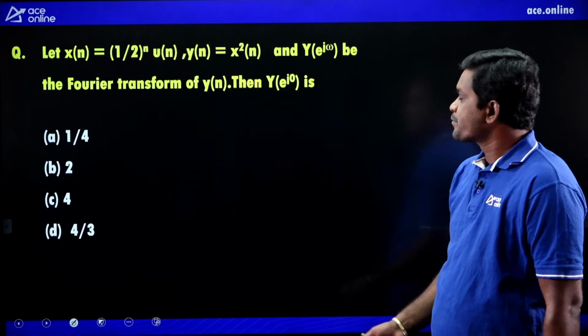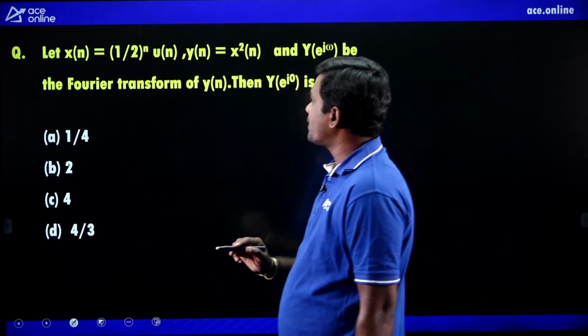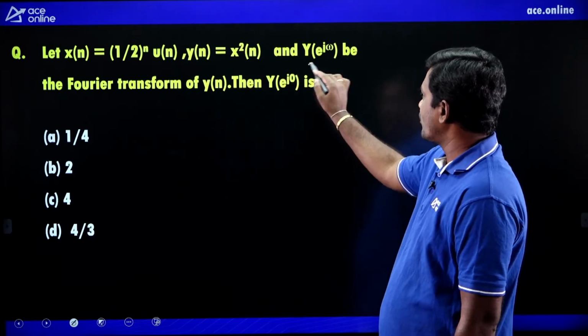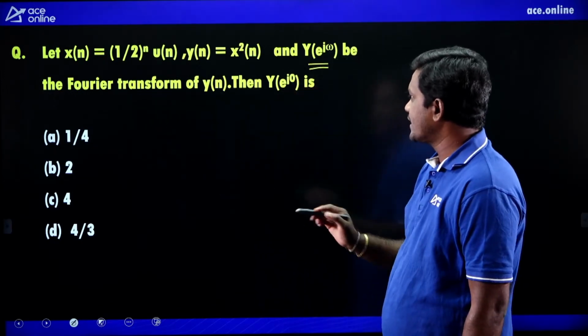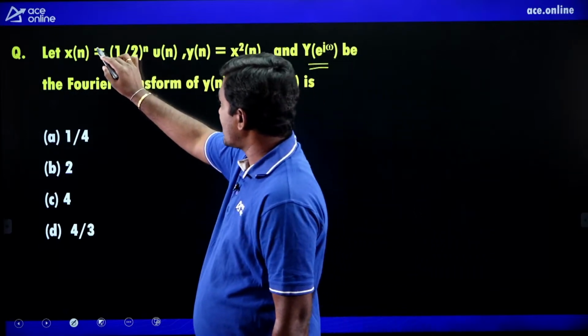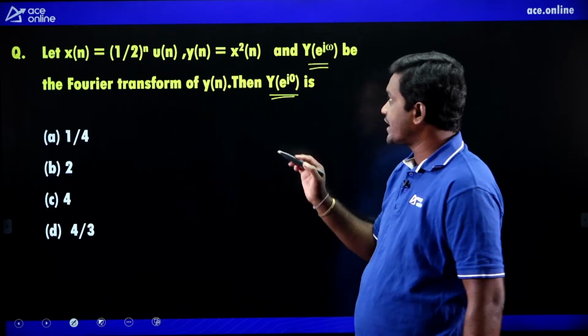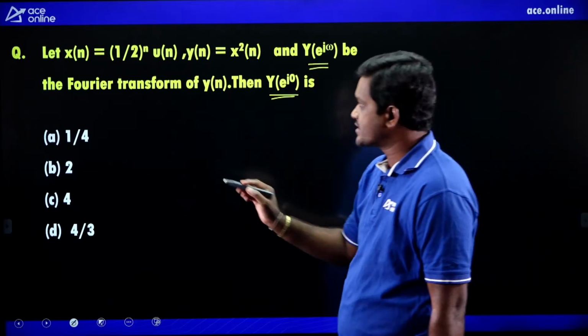Next, see the question. Let x of n equal (1 by 2) whole power n u of n, and y of n equal x square of n, and Y of e power j omega be the Fourier transform of y of n. Then what is the value of capital Y of 0? He has given x of n and y of n. He is asking the value of DTFT of y of n at omega equals 0.